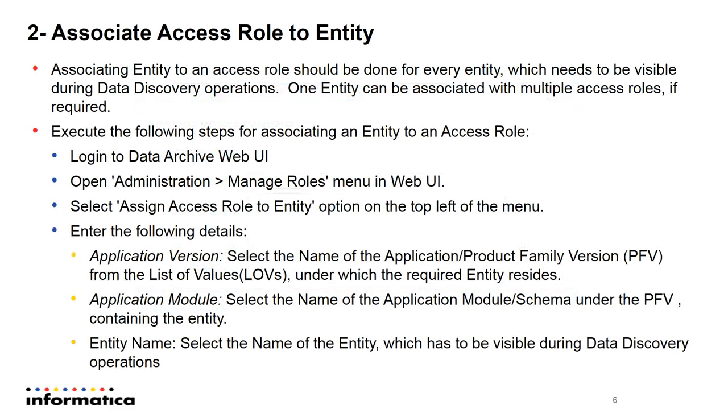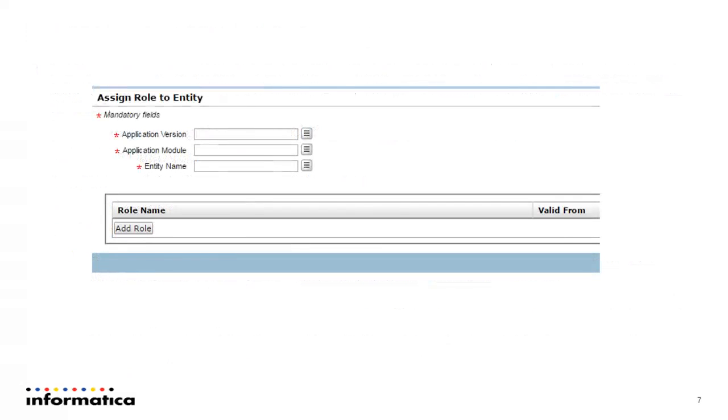The next step is associate access role to entity. In this step we have already created the access role. Now we are going to associate this access role to an entity. In order to do this, we need to click on administration, manage roles. Then there will be one more button, assign access role to entity. Once we click on that, it will ask us to select the application version, application module, as well as the entity name. This will be the UI once we click on assign access role to entity.